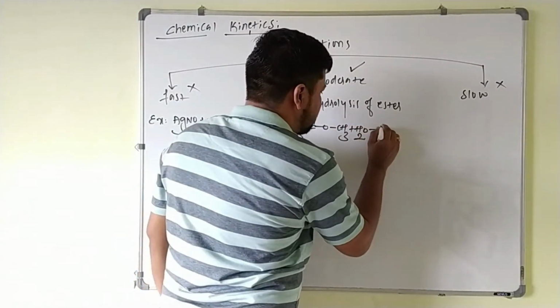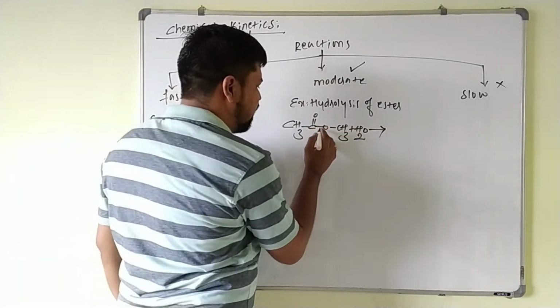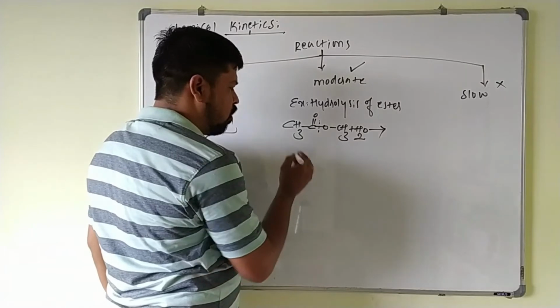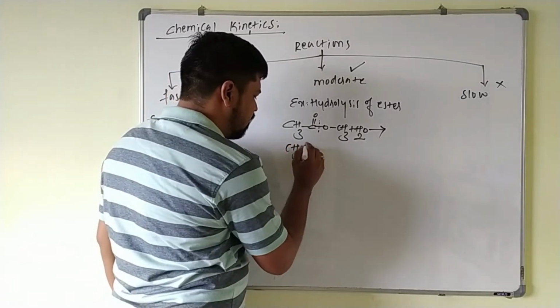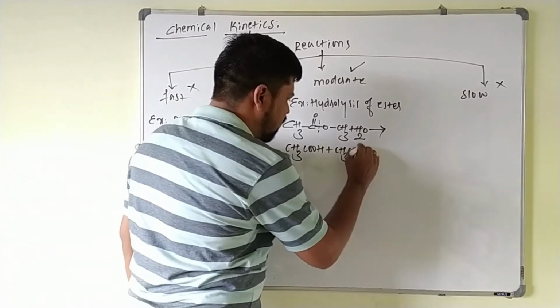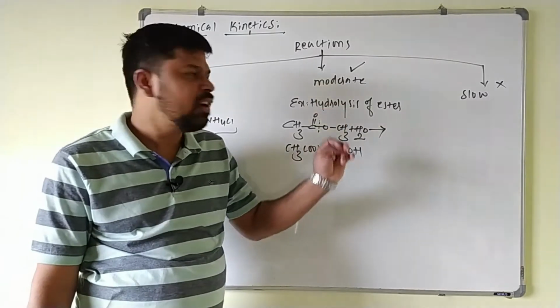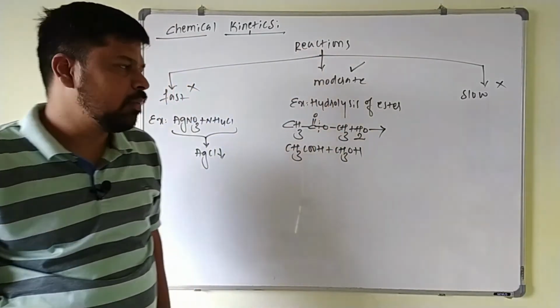The hydrolysis of this ester takes place at a moderate speed, so that a water molecule is added. You just have to break this bond. You will get CH3COOH plus methyl alcohol, that is CH3OH. This reaction takes place at a moderate speed, so chemical kinetics is applicable for this one.